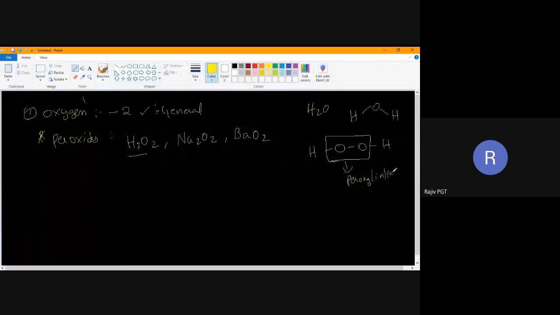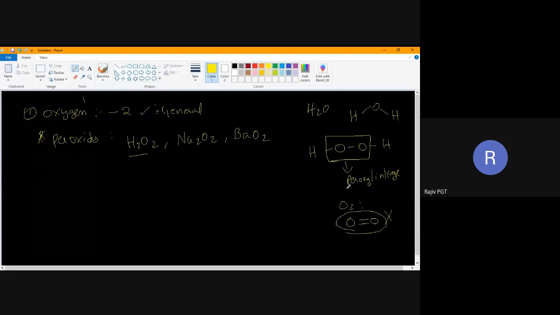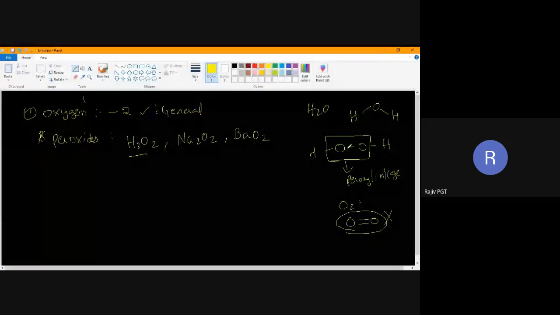Suppose if I take an O2 molecule, I will not call it a peroxy linkage. Peroxy linkage means two oxygen atoms should be bonded with a single bond, and on the other side another two atoms will be there. Valency of oxygen is 2. I'm going to discuss valency also in detail in the coming part after oxidation state. Now, if I write about sodium peroxide, this is called hydrogen peroxide.